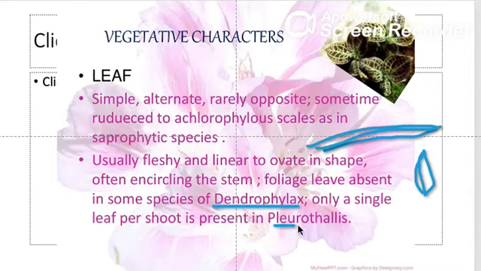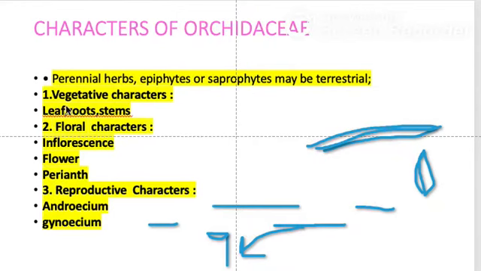And in the species Pleurothallis, only one leaf is present in one shoot. That means if this is the shoot, you will have only one leaf present. This is found in the species Pleurothallis. So those are the vegetative characters we have studied on the leaf, roots and stems.